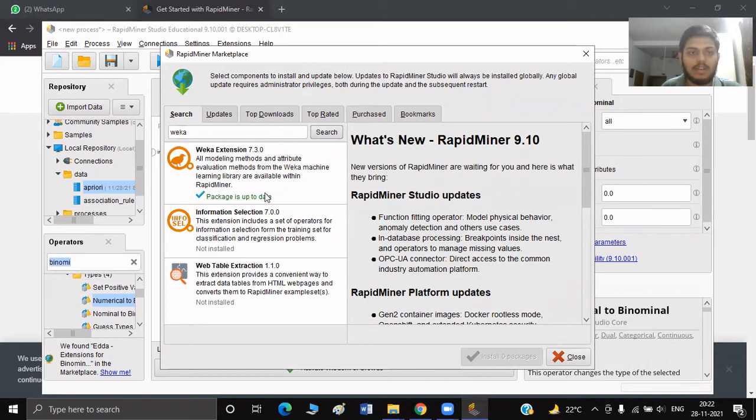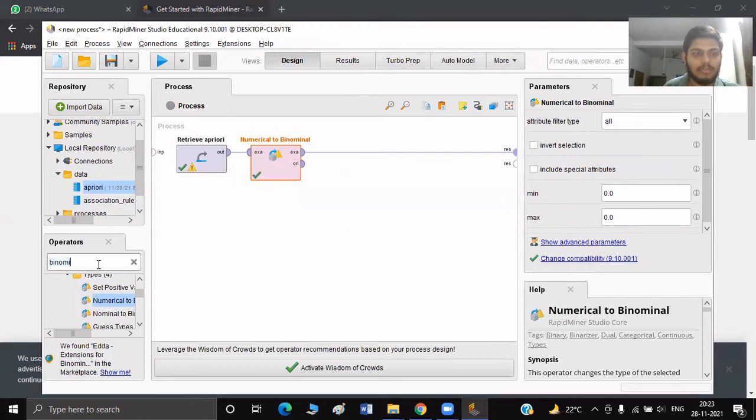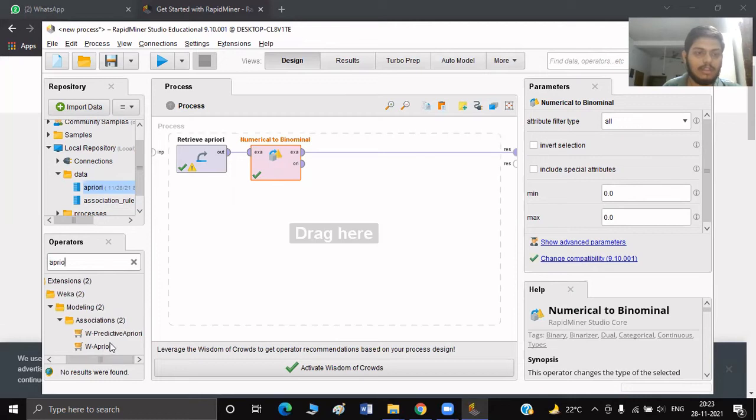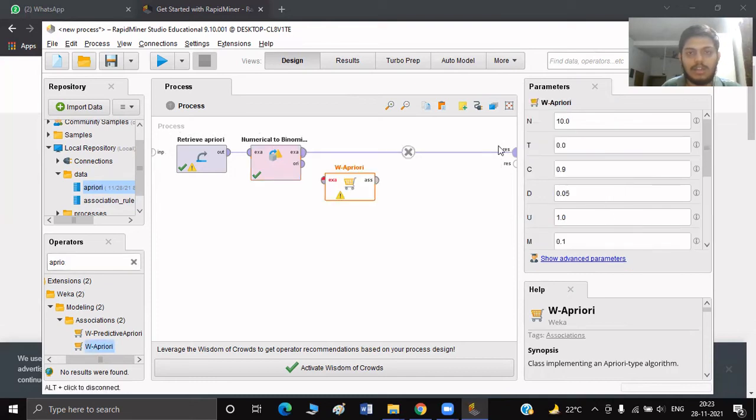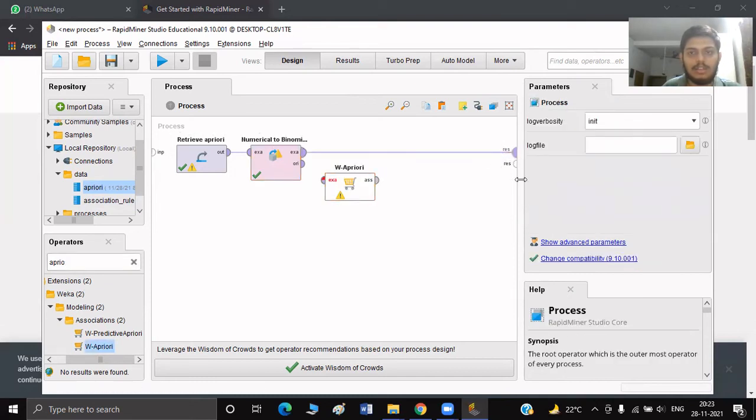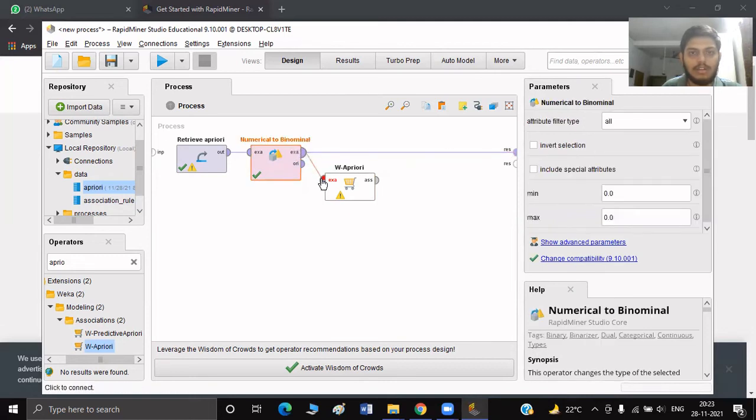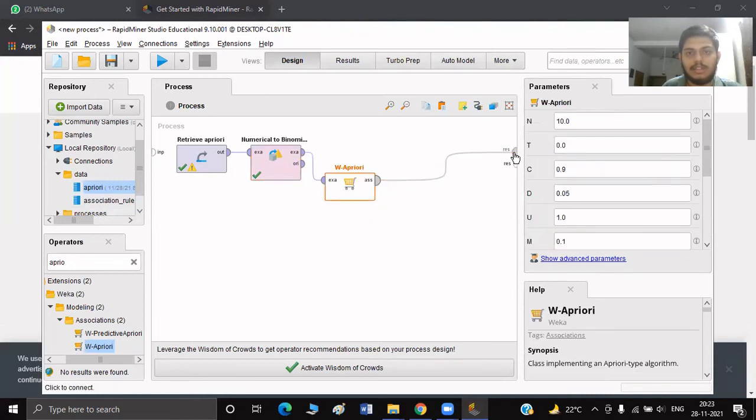Apart from the a priori algorithm, we also have the FP growth operator inbuilt into RapidMiner. But since this video is about the a priori algorithm, I'm going to simulate the process with the association rule mining with a priori algorithm. So now I'm going to import the a priori algorithm operator here. This is denoted as W a priori because it was developed by Weka. So I'll connect the resultant of the numerical to binomial operator to here, and then I will connect it to the result.